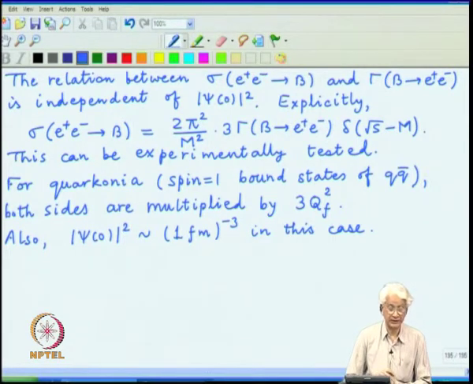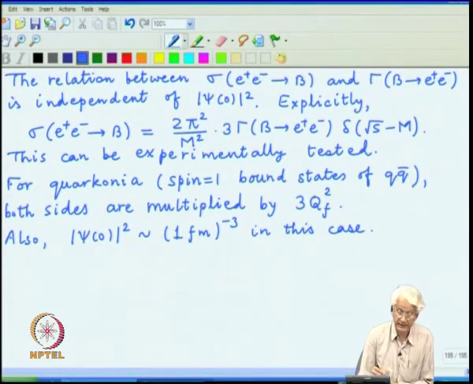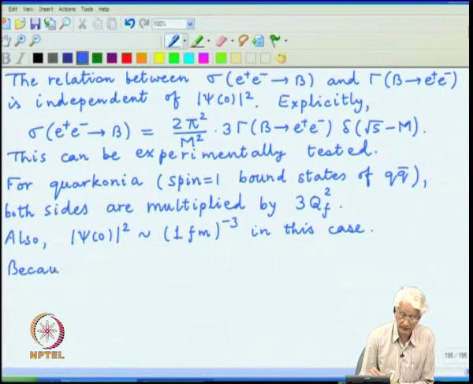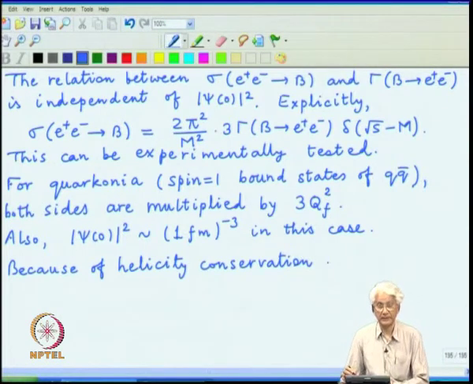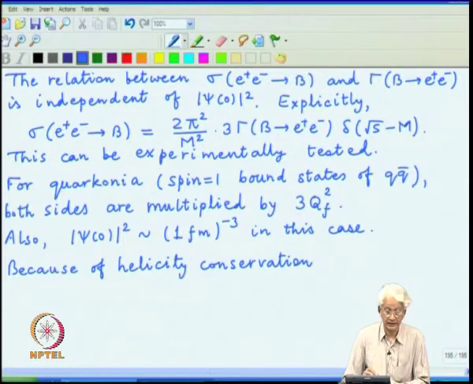I can also mention one caveat for these decays, which is a consequence of helicity conservation. Or equivalently, the fact that the mass of electron is totally negligible at the energy scales which we are looking at.